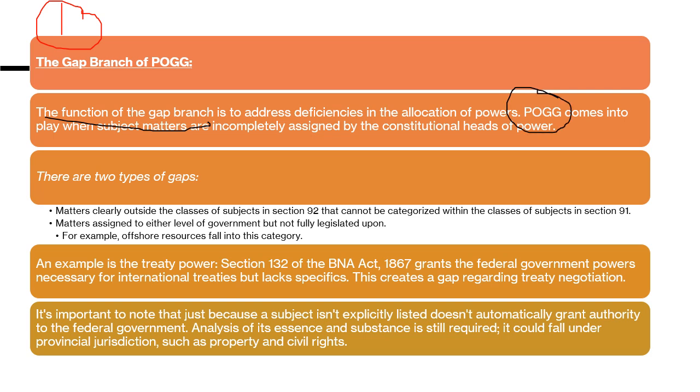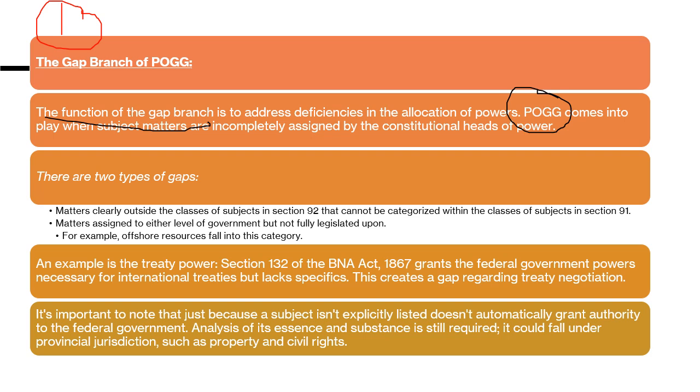There are two types of gaps. Firstly, matters that are clearly outside Section 92 that cannot be categorized within a class of Section 91. Secondly, matters assigned to either level of government but not fully legislated upon. These things come under the gap branch.